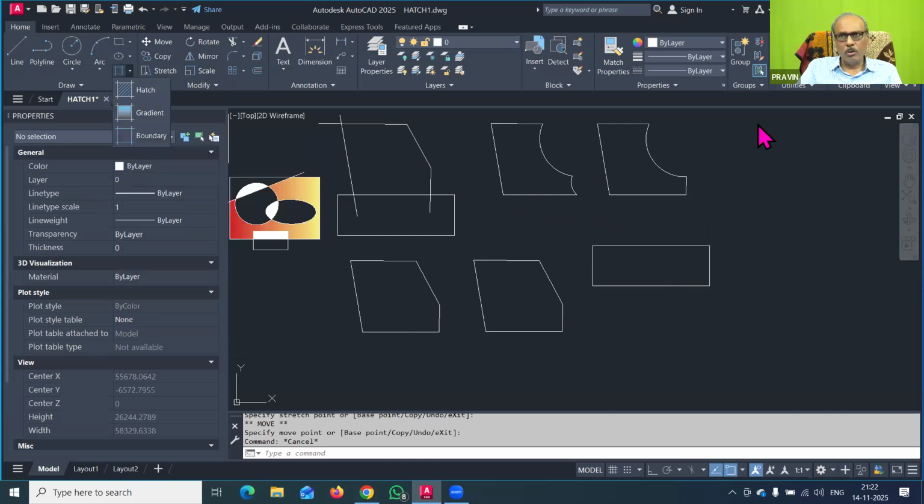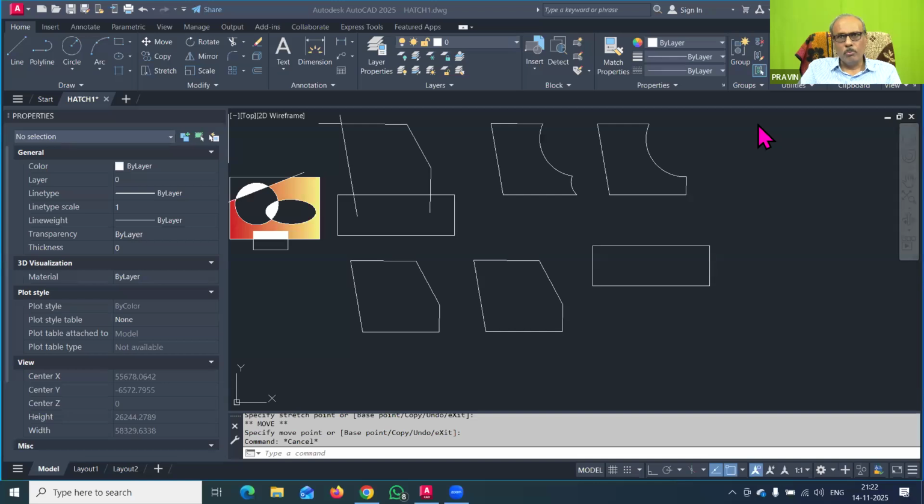Now it is the question answer part. I hope that you have found the answer for where the gradient hatch option is used in building drawing. One user has given the answer that gradient hatch is used in presentation, but I am asking about the building drawing, not the presentation. If anybody has the answer, just type your answer in the chat box, or otherwise you can type no in the chat box. Most of you do not know the answer to this question, so you can just type no in the chat box, and then I will answer, and then we will close today's session.